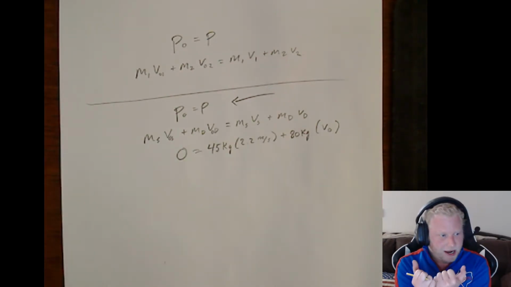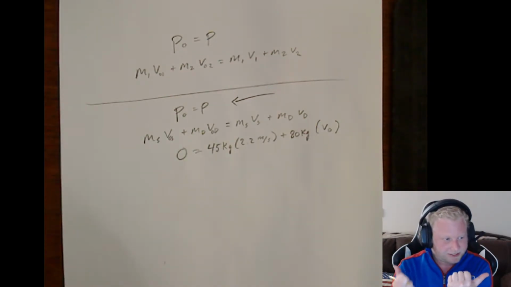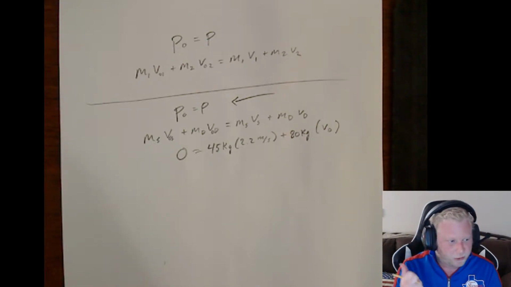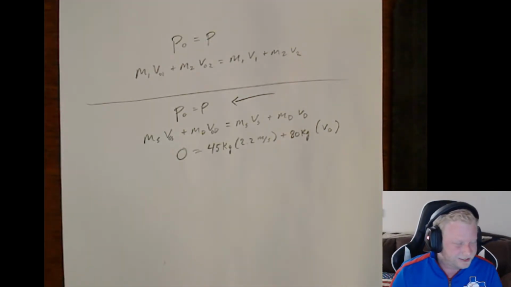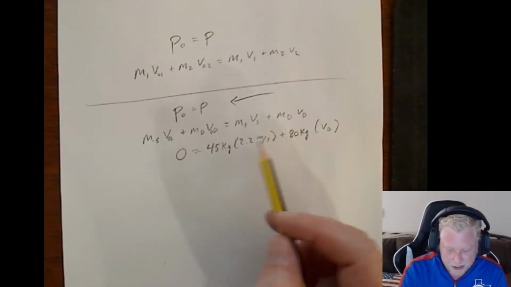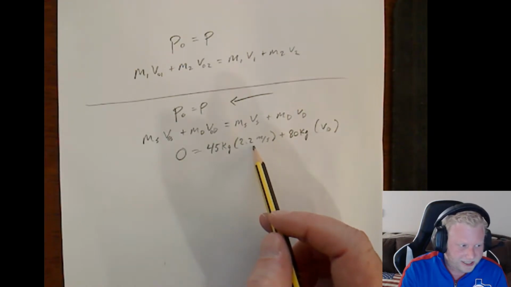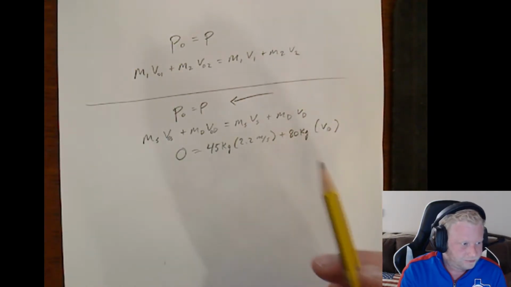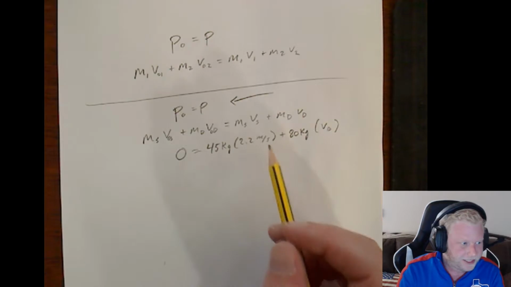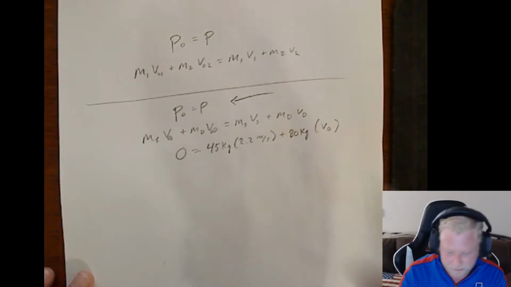Now, keep in mind, they're going to be moving off in opposite directions. So one will have a positive velocity, one will have a negative velocity. Unless it's explicitly stated which one is moving in the positive direction and which one is moving in the negative direction, it doesn't matter which one you assign. So I'm just going to put Sandra as positive just because they didn't specify which one was going which direction.